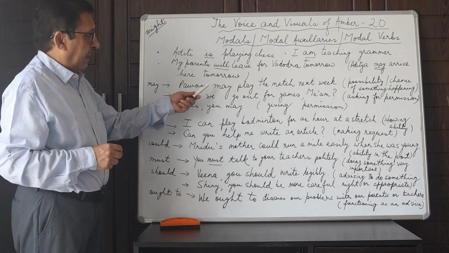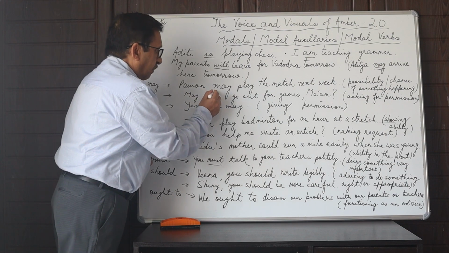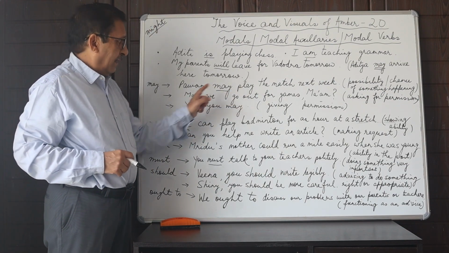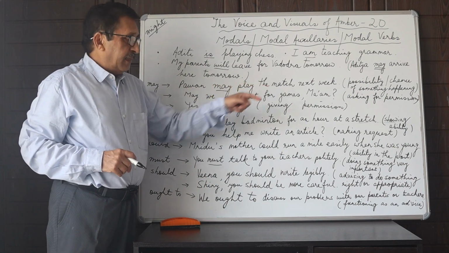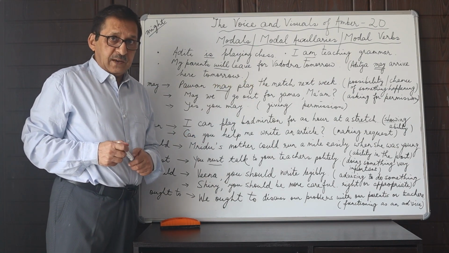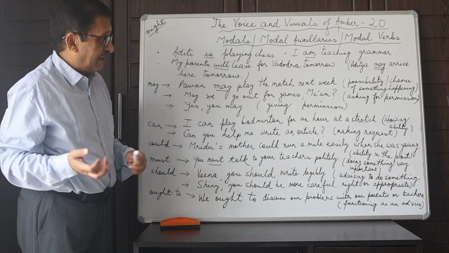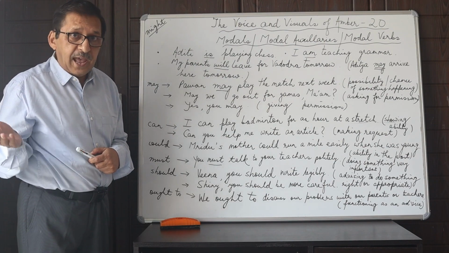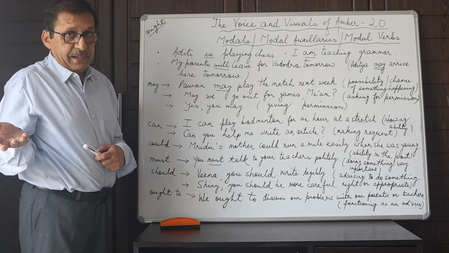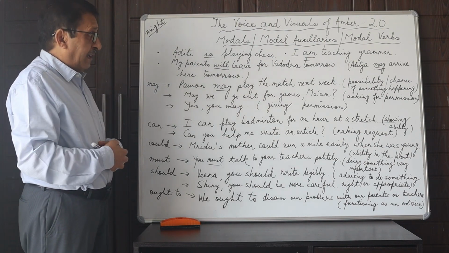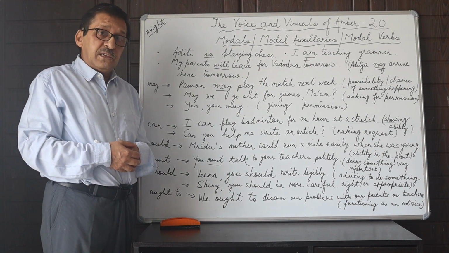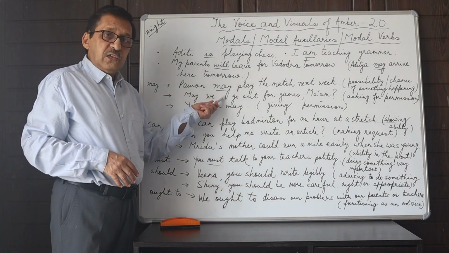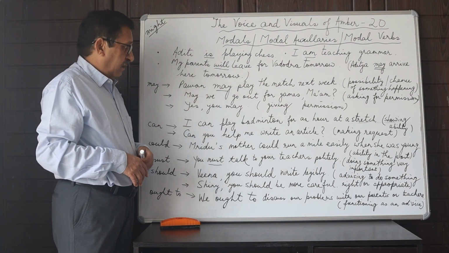May. Pawan may play the match. So may comes before the main action word play. So Pawan may play the match next week. So what is the meaning that it carries? The possibility or the chance of something happening. He may play or he may not play the match next week. Or the possibility or chance of something not happening if we use it in the negative. So may not.